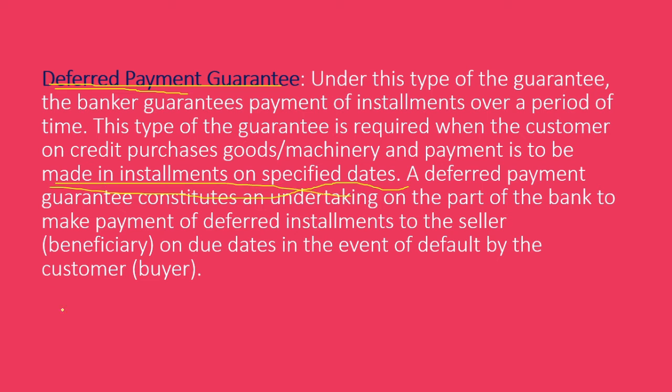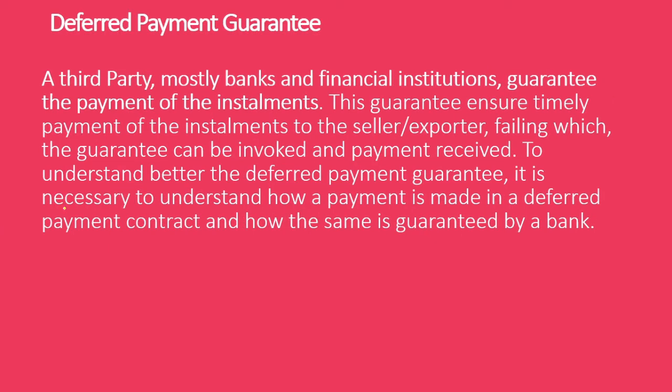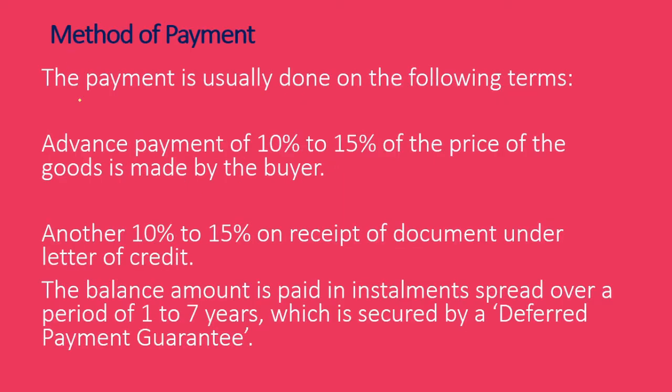That means your bank is doing an EMI facility. In a deferred payment guarantee, each equal installment includes the principal and the interest, everything is included. It is called the deferred payment guarantee. There are some steps in this deferred payment guarantee that we have included in the slides. That means the mode of payment is usually done in the following terms.